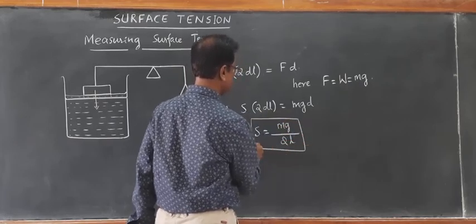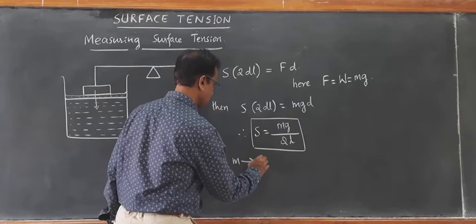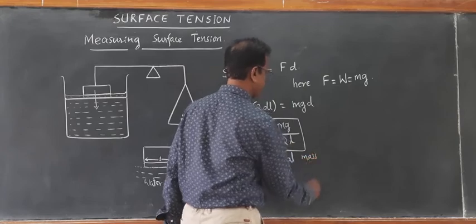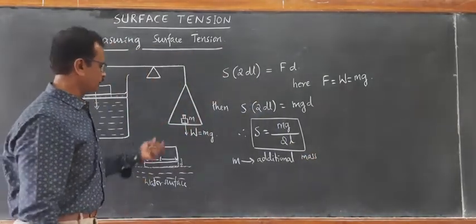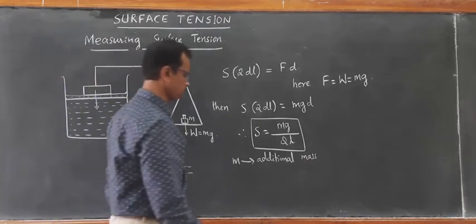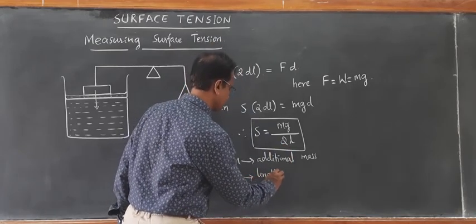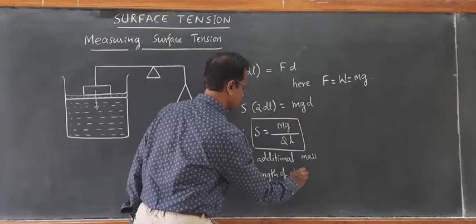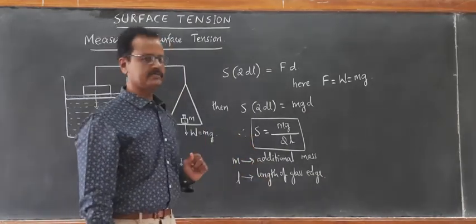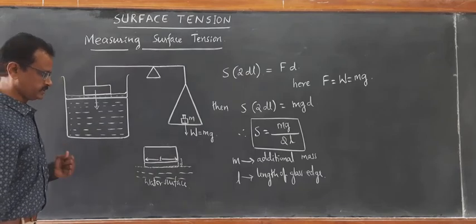So by the knowledge of mass, that is additional mass of that fractional weight, which is required to just separate the glass edge from the water surface, and L, length of glass edge or length of the glass slide, we can calculate surface tension. So this is how experimentally one can calculate surface tension.